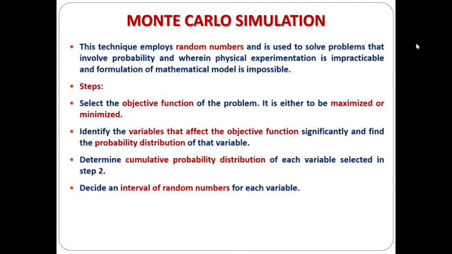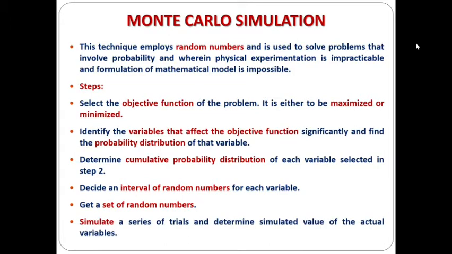Then we have to decide an interval of random numbers for each of those decision variables. Then we have to get a set of random numbers. These can be taken from the random number table, or we can generate the random numbers. We will see how to generate random numbers in the forthcoming slides. After taking the set of random numbers, we simulate a series of trials and determine the simulated value of the actual variables. So these are all the steps involved in Monte Carlo simulation. It is so simple.